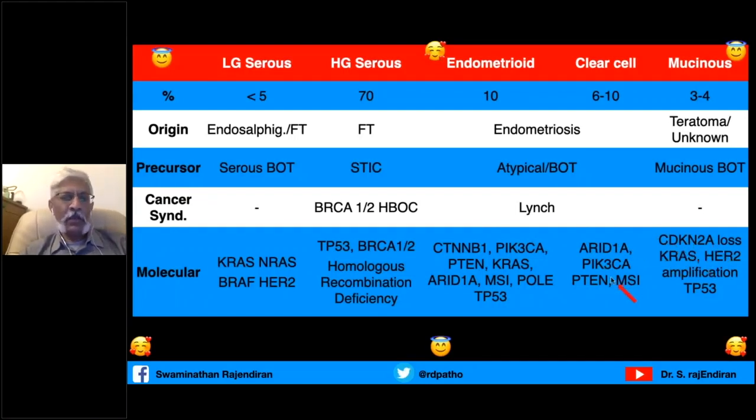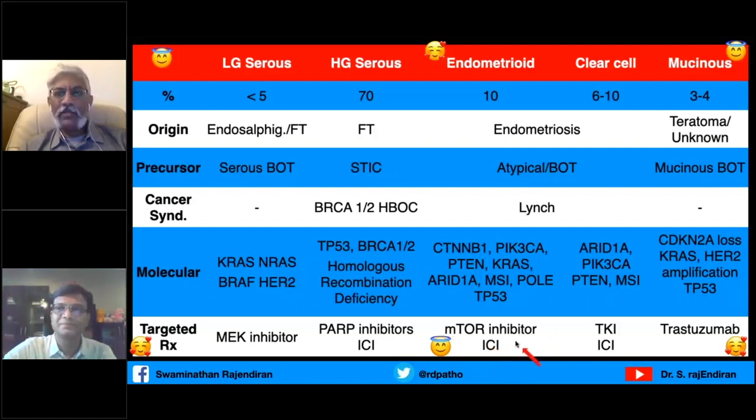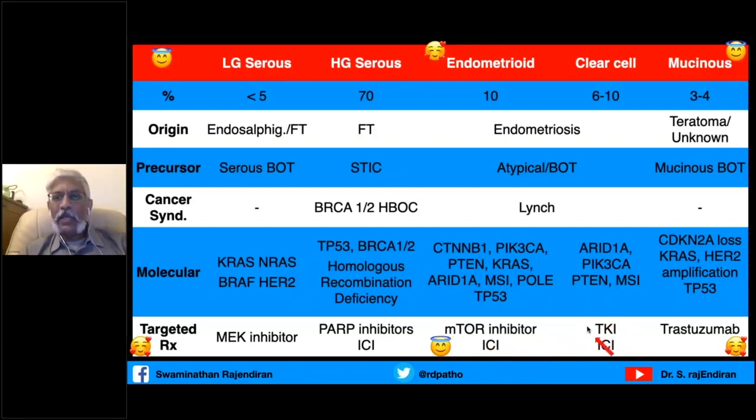And lastly, this is the one I want all of you to pay attention to. Why do we have to split hairs in typing? Because of the treatment difference. Low-grade serous carcinomas are more responsive to MEK inhibitors, whereas PARP inhibitors and immune checkpoint inhibitors are more effective in high-grade serous carcinoma. The endometrioid carcinoma responds more to mTOR inhibitors and immune checkpoint inhibitors. Clear cell, tyrosine kinase inhibitors and immune checkpoint inhibitors, and mucinous tumors, trastuzumab.